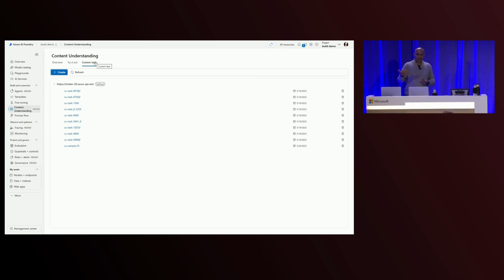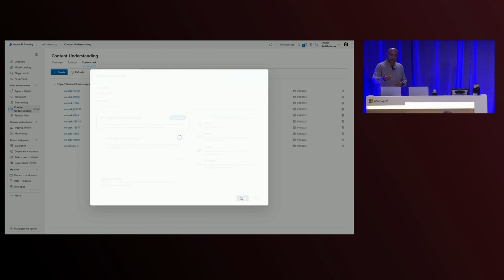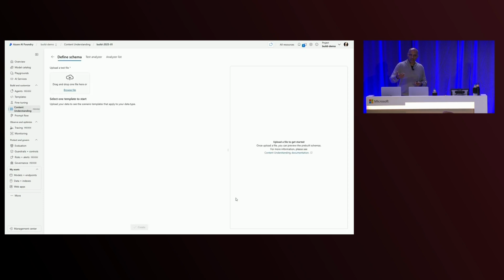To get started, we'll go create a new task. Tasks are how you work with content understanding within the Foundry. In this case, I'm going to create a new task. We'll just name it something simple like build. And as you go through this, you'll see that there's a few options. We'll go through that right now, but we'll start with a simple single file option.